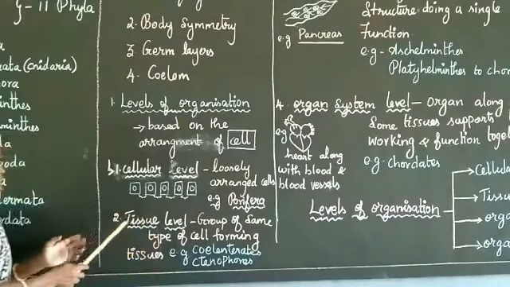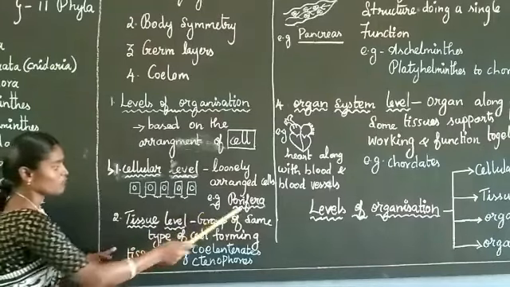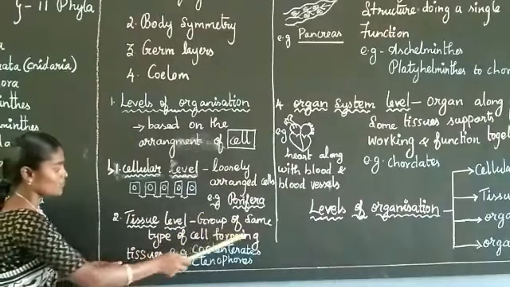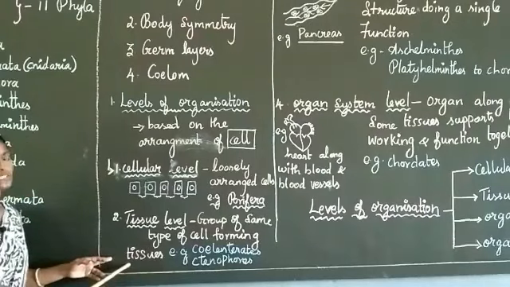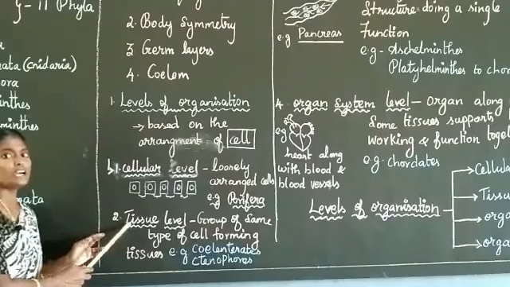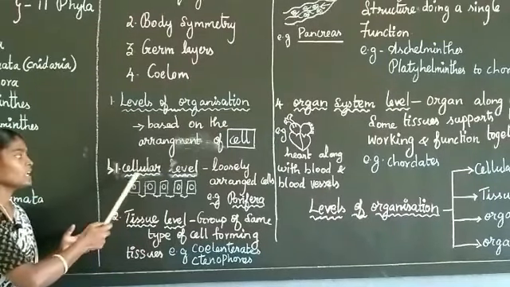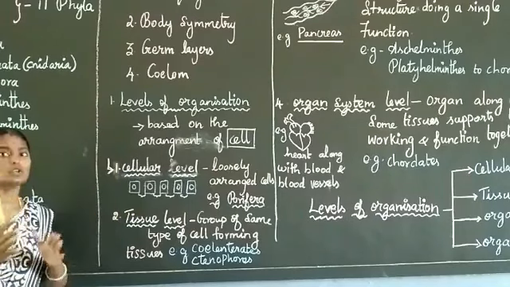Next one, tissue level. Tissue level is a group of the same type of cells forming a tissue. Above, we saw the cellular level, that is each and every individual cell.